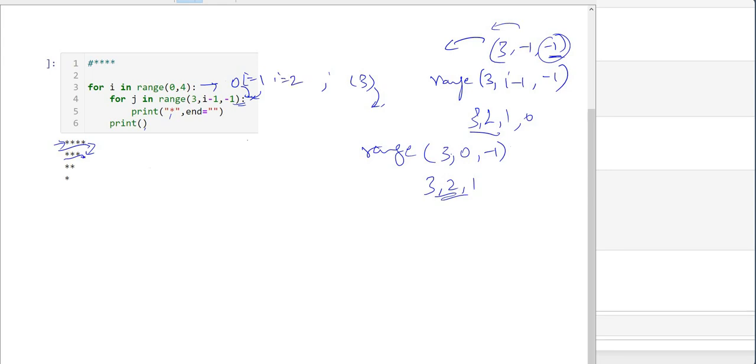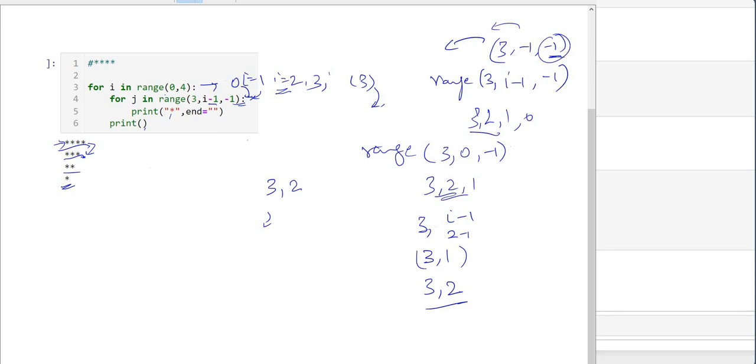Now I is equal to 2, so 3 comma I minus 1, that is 2 minus 1, so it is 3 comma 1. My range will be 3 comma 1 for the second iteration, so here it is 2 stars. Then I becomes 3, so range will be 3 comma 2, that is 1. So this is 1 star.